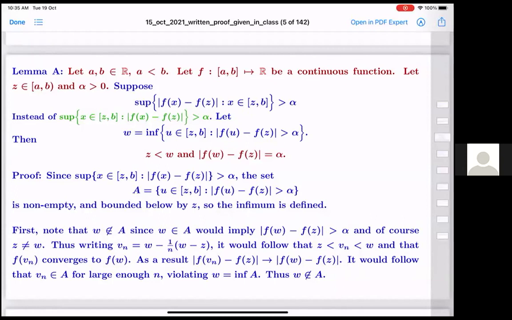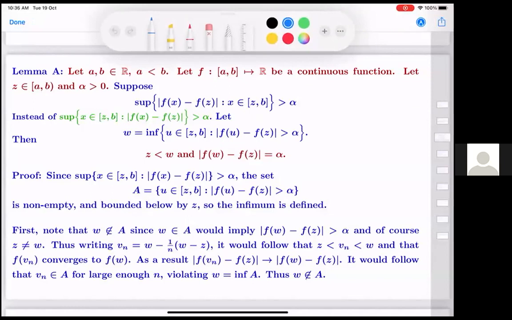We take the infimum, so in a sense, the first u for which this distance goes above epsilon. Let me try to put it in a picture.